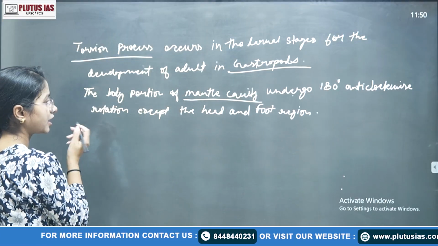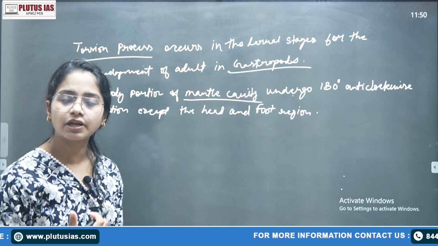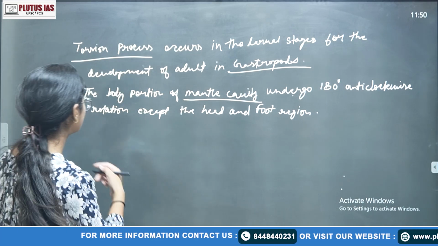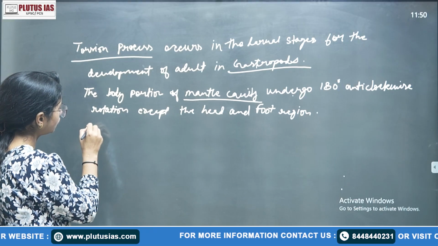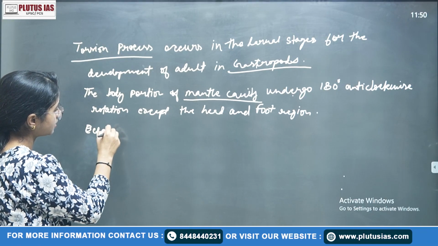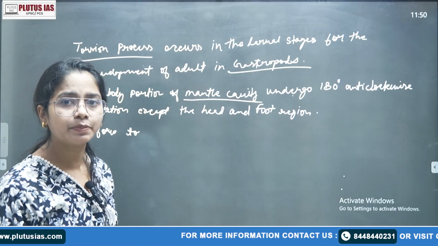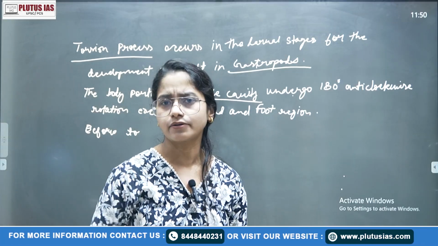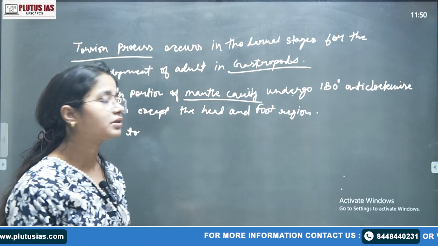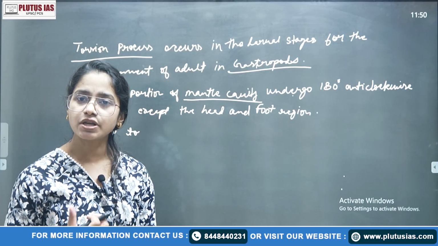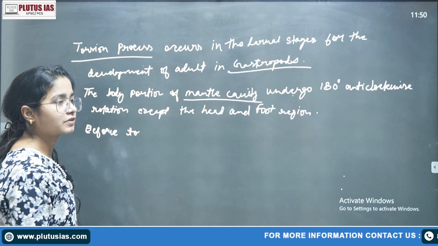ठीक है. So the next point is how this 180-degree rotation occurs. I have already explained the process, है ना. So we can simply write it down. Earlier larva has a, before torsion, or you can simply write it down before torsion. When we talk about the symmetry, then from your platyhelminthes onwards, there's a bilateral symmetry, है ना. Like including human, there's a bilateral symmetry. But आपका जो molluscs है, the gastropod is one of that exception, है ना. But it's not exception that that adult has.